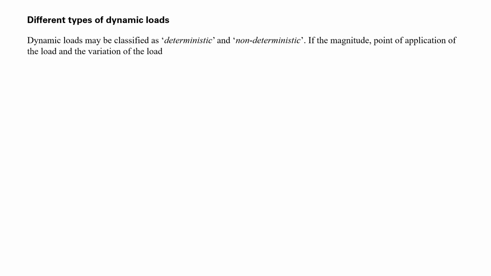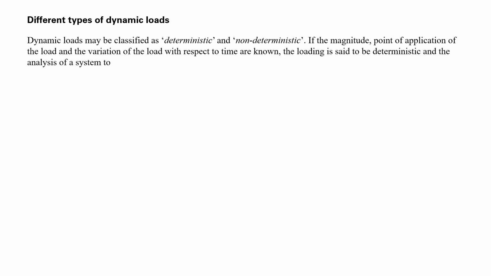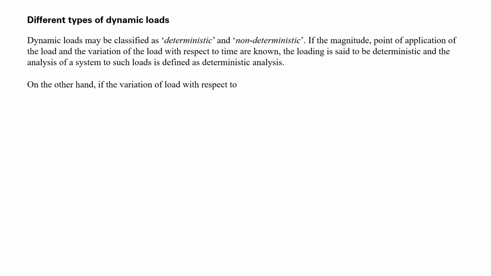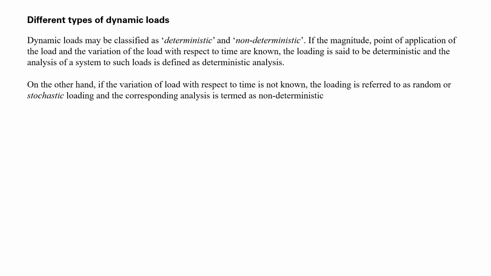Dynamic loads may be classified as deterministic as well as non-deterministic. If the magnitude and point of application of the load and the variation of the load with respect to time are already known, then that is called a deterministic load, and the analysis of the system for such loads is defined as deterministic analysis. On the other hand, if the variation of the load with respect to time is not known, the loading is referred to as random or stochastic, and the corresponding analysis is termed non-deterministic analysis. Dynamic loads may also be classified as periodic and non-periodic.